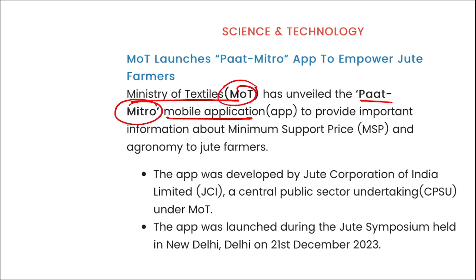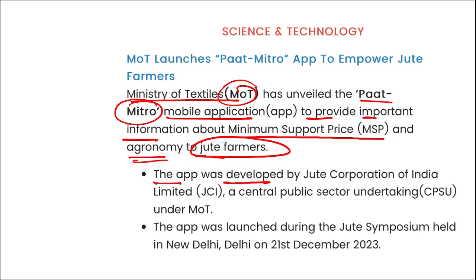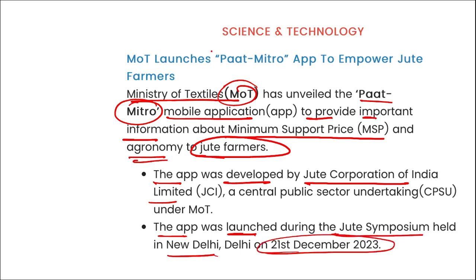It is a mobile application to provide important information about minimum support price and the agronomy to jute farmers, and the app was developed by the Jute Corporation of India. Correct, and the app was launched during the Jute Symposium held in New Delhi on 21st of December. Important thing for you all to remember is the name, Path Mitra, which is to empower the jute farmers.